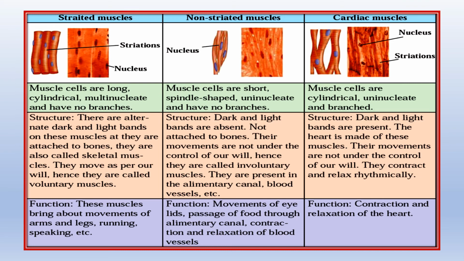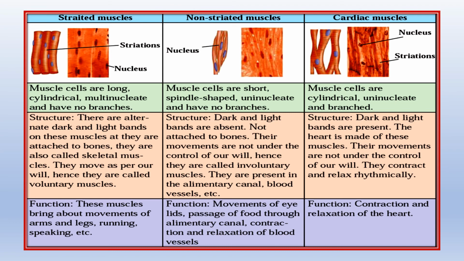The non-striated muscles have no dark and light bands. They are not attached to bones and their movements are not under the control of our will. They happen by themselves, hence they are called involuntary muscles. They are present in the alimentary canal, blood vessels, etc. And the functions of the non-striated muscles are movement of the eyelids, passage of food through the alimentary canal, contraction and relaxation of blood vessels, everything that is not under our control. So therefore, non-striated muscles are called voluntary muscles.